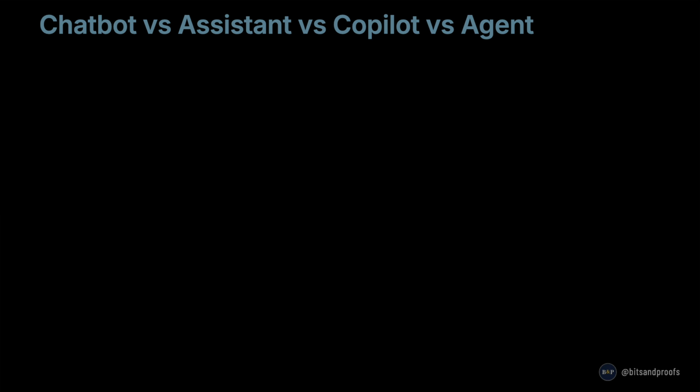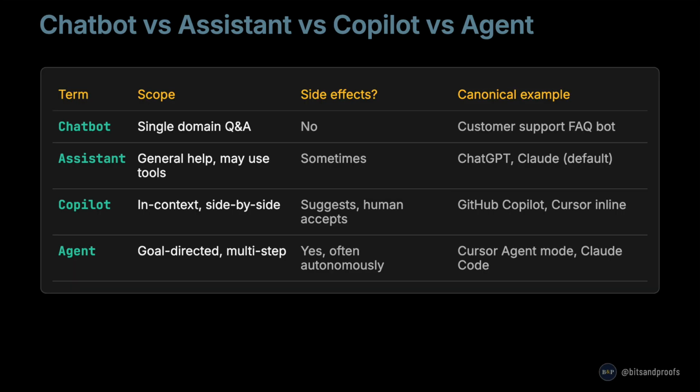There are four nearby words people use, often interchangeably, that actually mean different things. A chatbot answers questions in a single domain, like a customer support FAQ bot. No side effects. An assistant gives general help and can sometimes use tools. That is plain ChatGPT or Claude. A copilot works side by side with you inside a tool like GitHub Copilot or Cursor Inline. It suggests, you accept. An agent is goal-directed and takes multi-step actions, sometimes autonomously. Cursor's agent mode or Claude Code are the canonical examples.